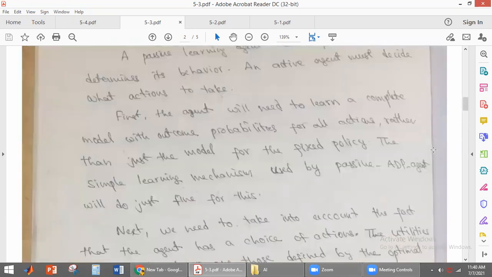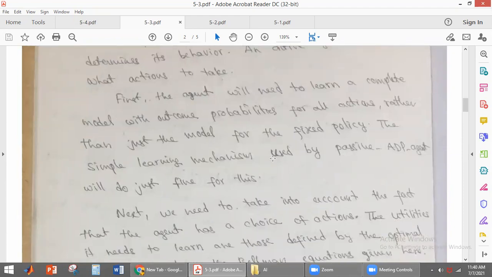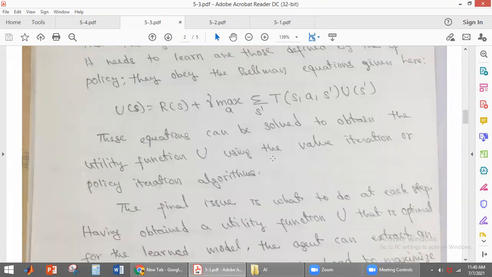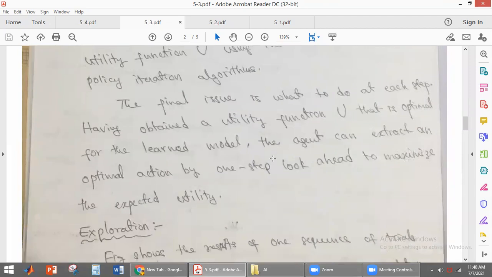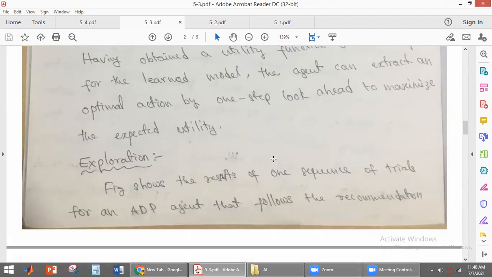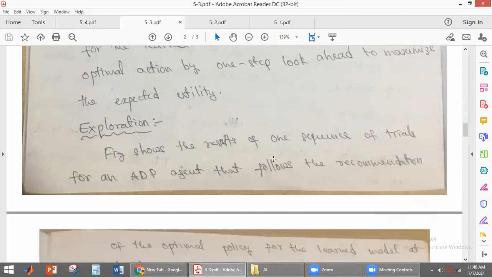What is the first issue? The agent has to learn the complete model with outcome probabilities. The next one is that the agent has to learn the utility values. Then the third one is, based on the utility values, it has to take the optimal action at each and every state. Okay. So here we'll first explain exploration.